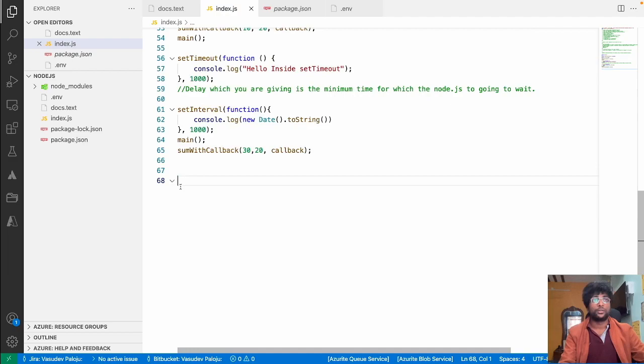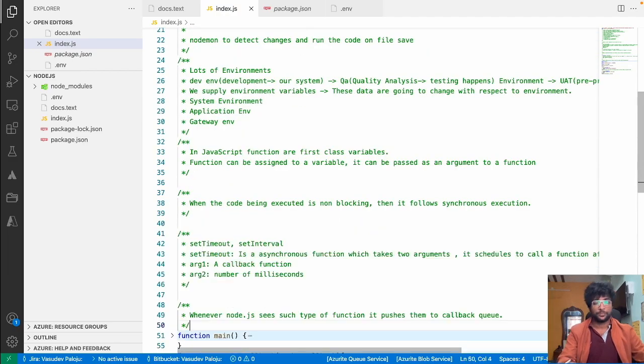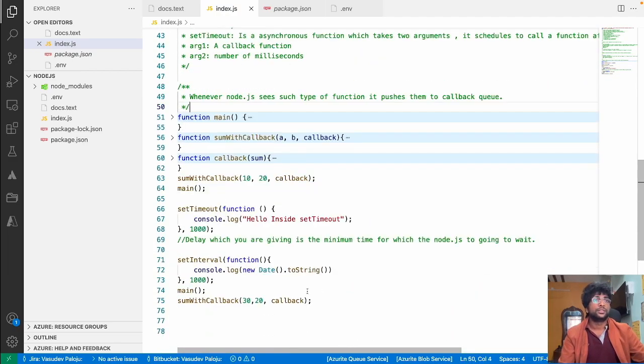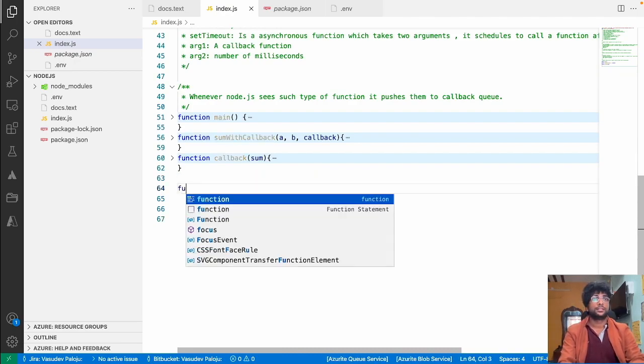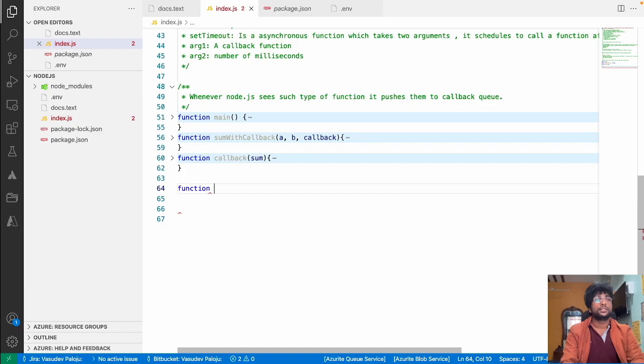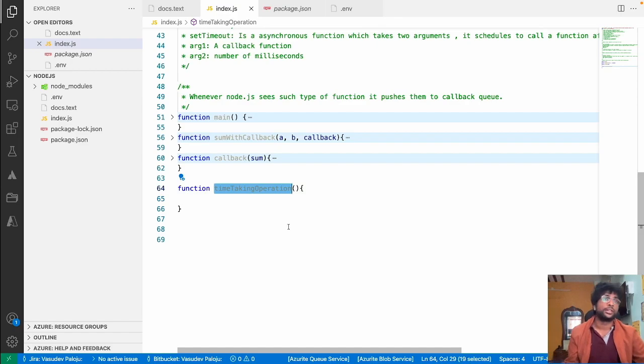So let me pull out this. Yes. Now let me define a few other functions, right? Function time taking operation, and this is some operation which is going to take some time.